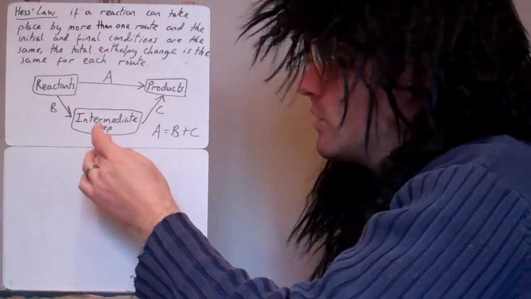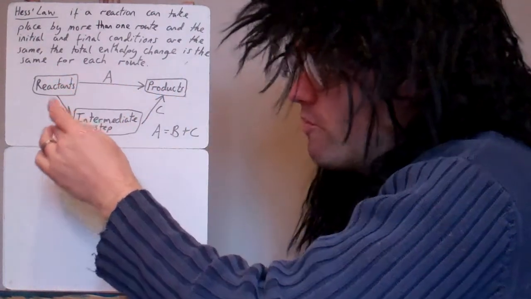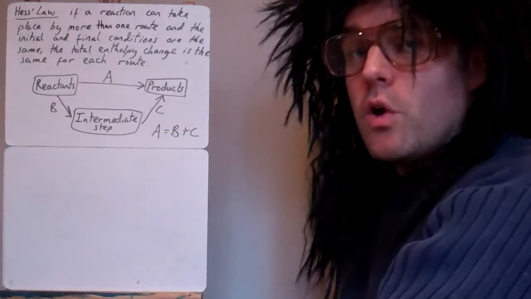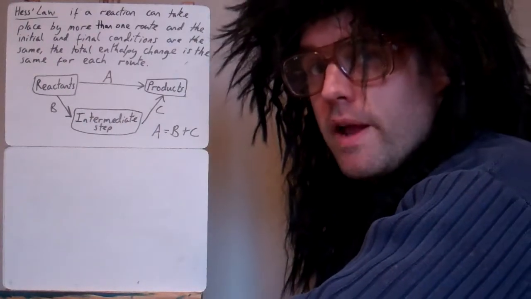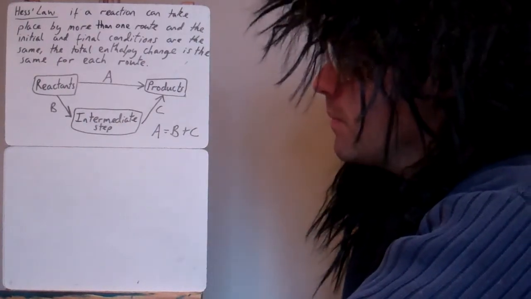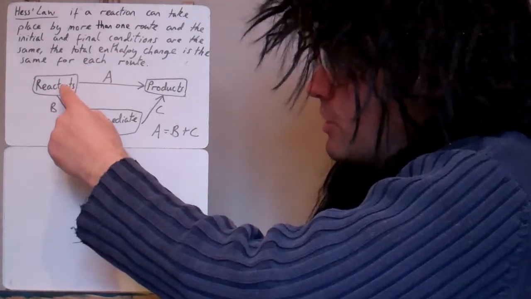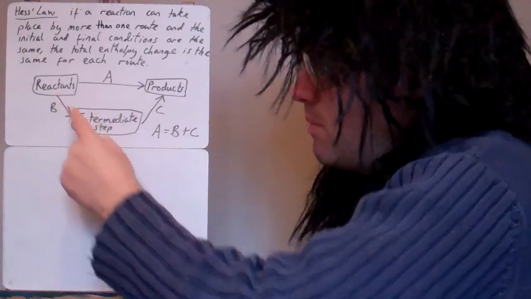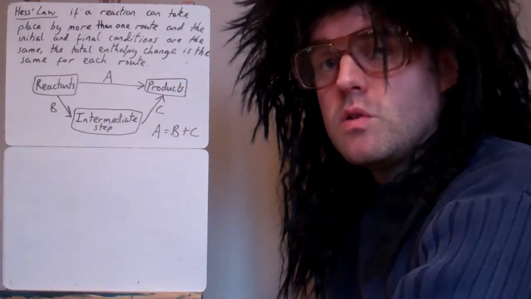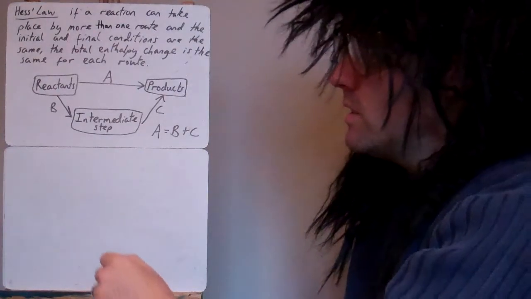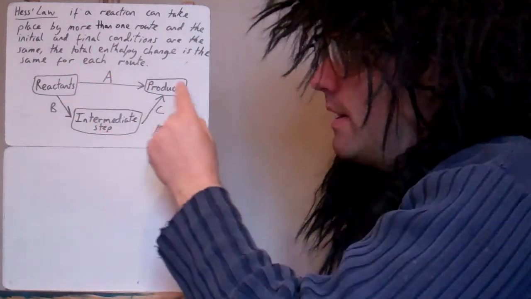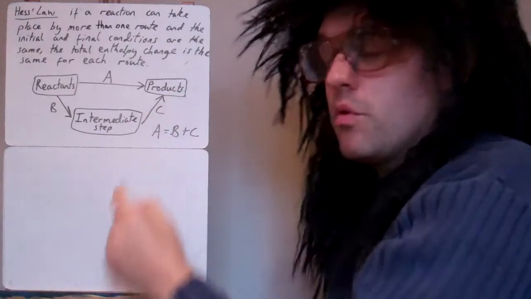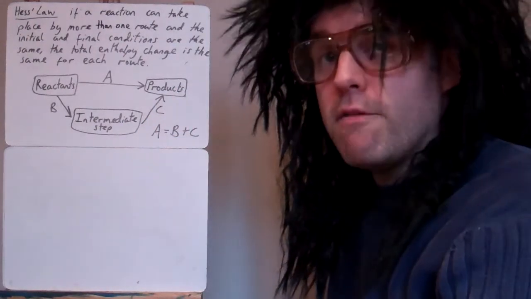You can do an indirect reaction, and you can do a combination of many reactions if you wanted to, several reactions. But as long as you start and end in the same place, the total enthalpy change will be the same. In this case, this reaction here is called A, this one from here to here B, and this one C. A is the same as doing B plus C. The total energy change will be the same, because in both cases we start off with reactants and end up with products. We just take an extra step, but the total enthalpy change will be the same.